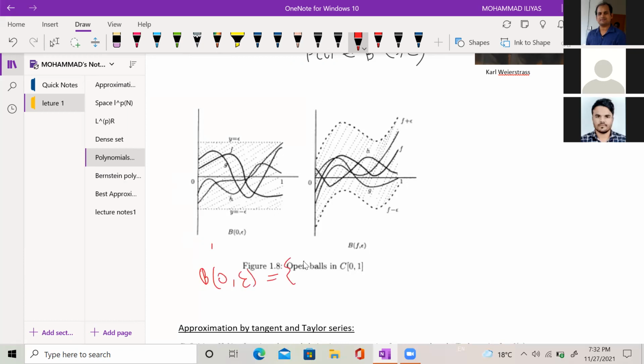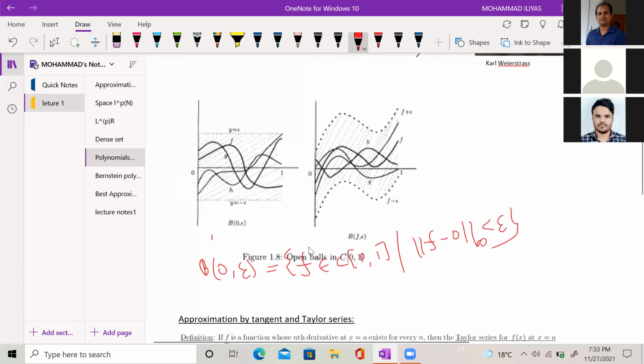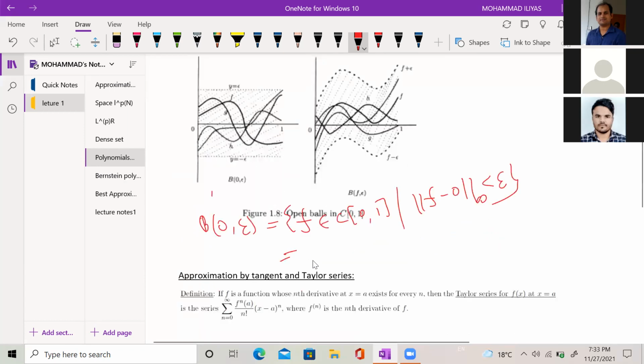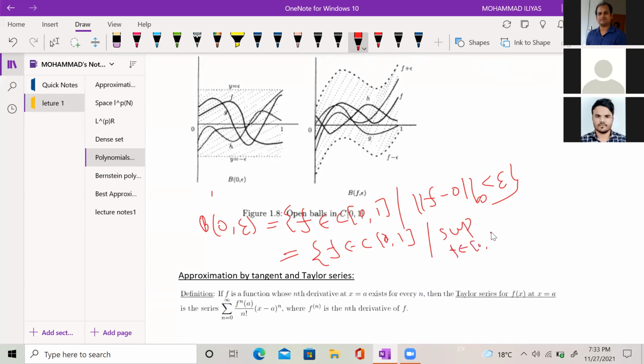This is equal to all functions in C[0,1] such that norm of f minus 0, the sup norm, is less than epsilon. Which is equal to f belonging to C[0,1] such that, because the norm is defined as supremum over t belonging to [0,1] of mod of f(t), it is less than epsilon.